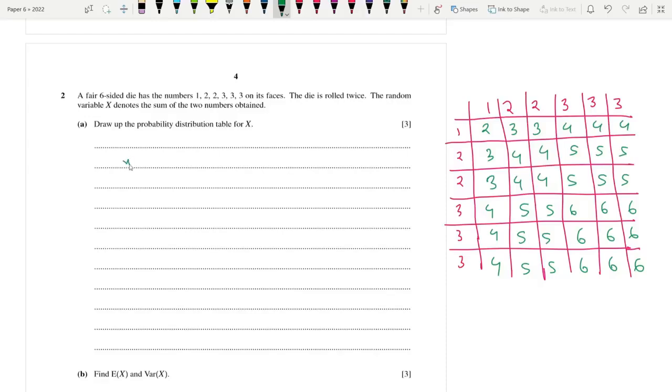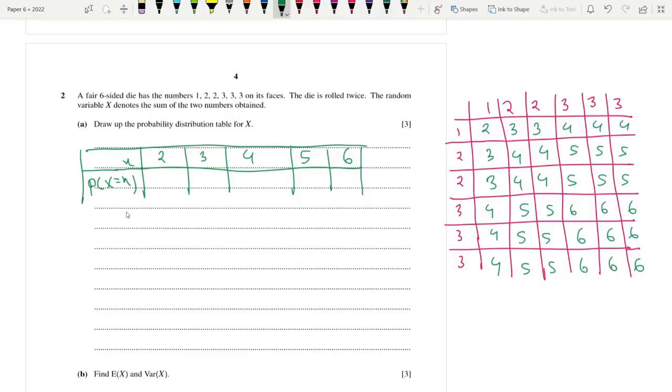Okay, so what are the possible events that can occur? Essentially, we can either end up with a 2, 3, 4, 5, or 6, right? So I try to draw a closed table. Okay, that's what Cambridge wants, a table like this essentially.